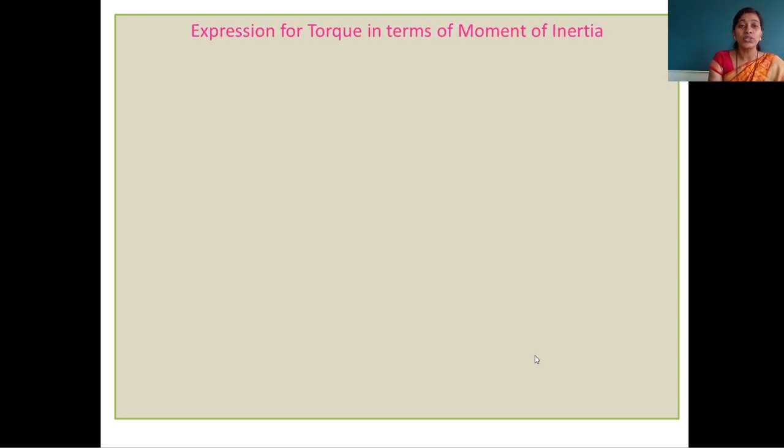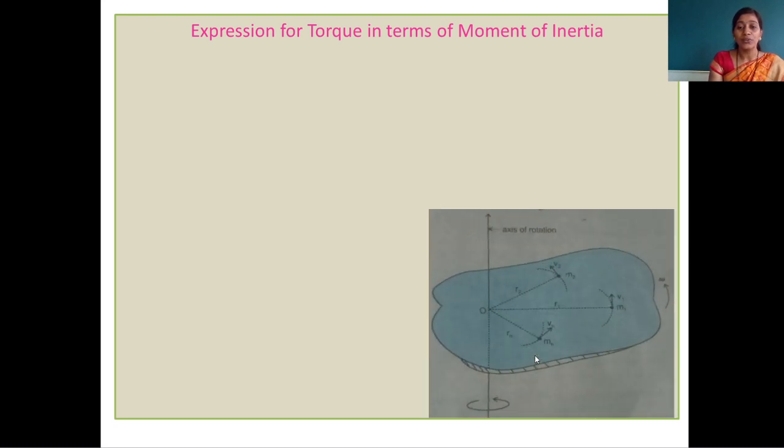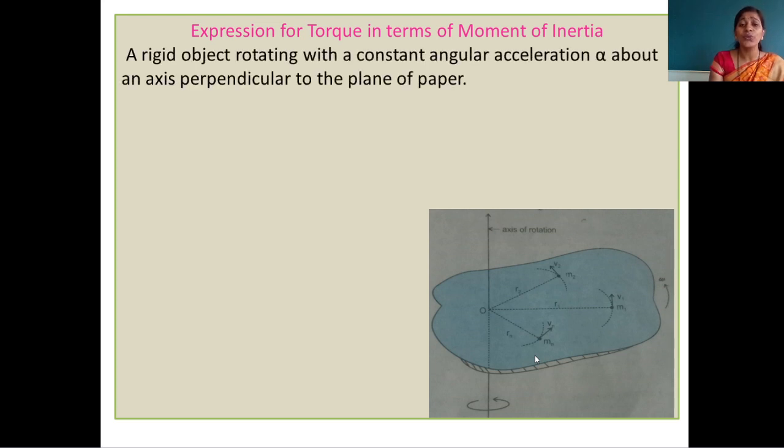Torque of the rotating body in terms of moment of inertia. We have the diagram. Consider a rigid body. It is rotating about an axis passing through the point O. That rotating body is revolving around the axis of rotation with angular velocity omega, and that body also has a constant angular acceleration alpha about an axis perpendicular to the plane.